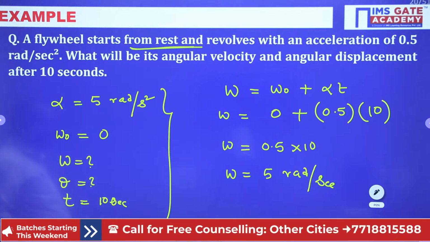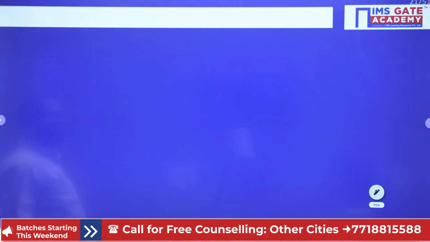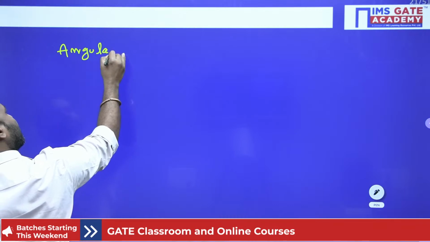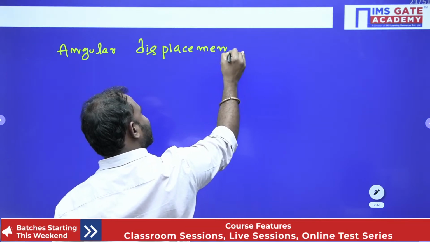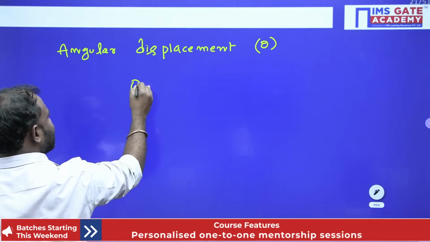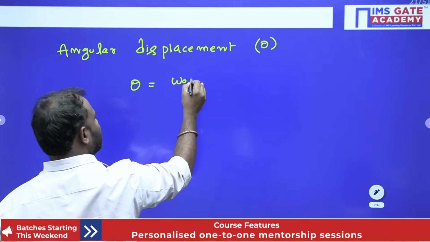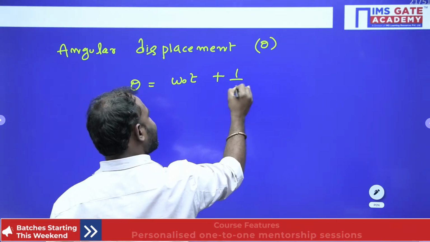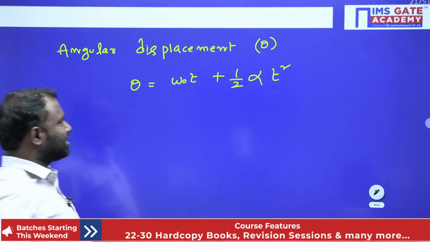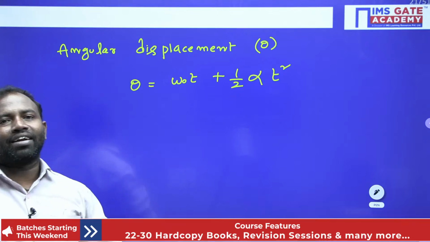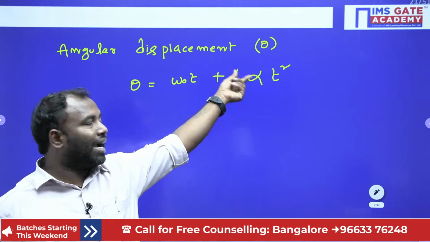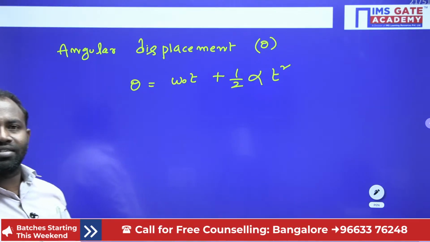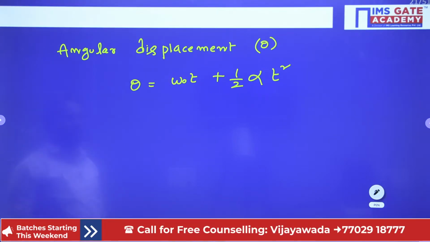Now let's go for finding theta. What angular displacement do we require? For angular displacement, theta equals W naught t plus half alpha t square, just like s equals ut plus half at square. So displacement equals initial angular velocity into t plus half into angular acceleration into t square. That's it. Clear everybody? Now substitute all the values.